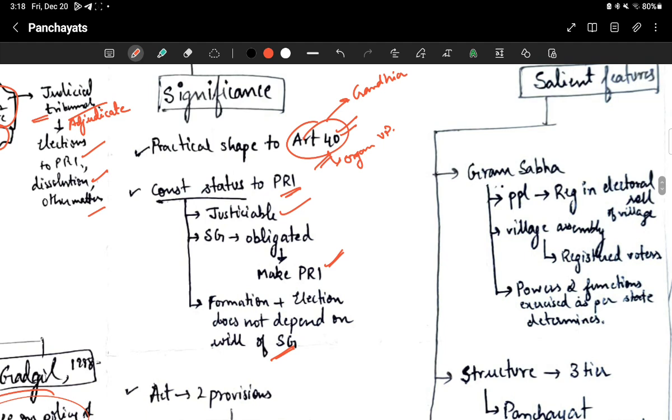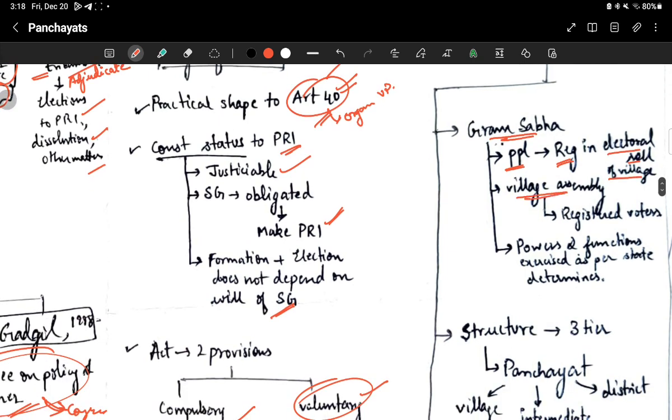It establishes the Gram Sabha. Who are the people in that Gram Sabha? They are registered in the electoral roll of the village. Only those people will be part of that Gram Sabha. The Gram Sabha is, in other words, just a village assembly of registered voters. Its powers and functions are exercised as the state determines.